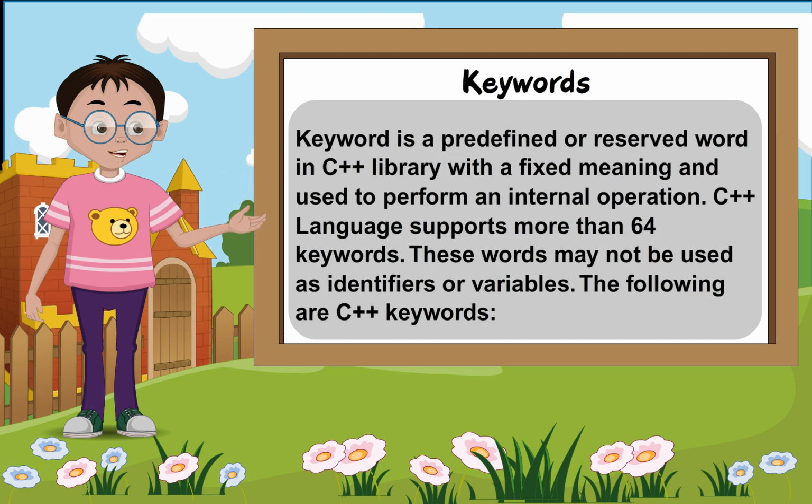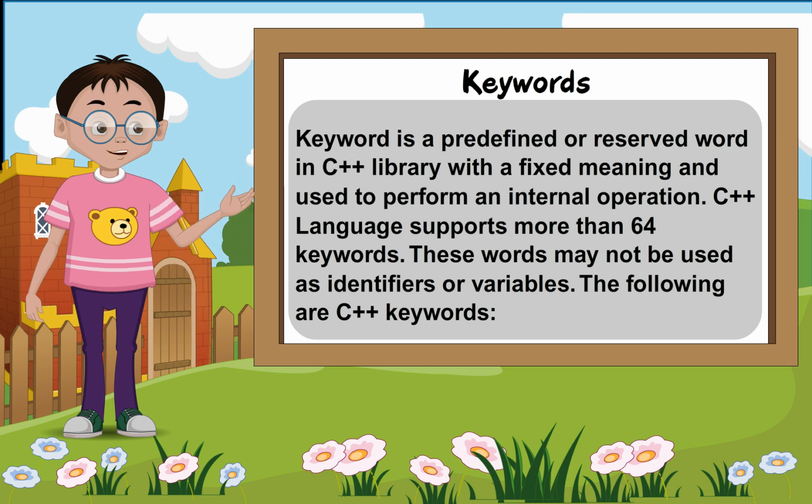Keywords. A keyword is a predefined or reserved word in the C++ library with a fixed meaning, used to perform an internal operation. C++ language supports more than 64 keywords. These words may not be used as identifiers or variables.